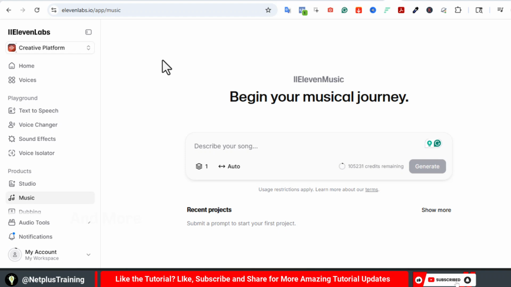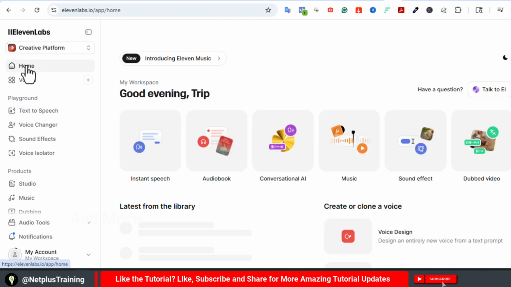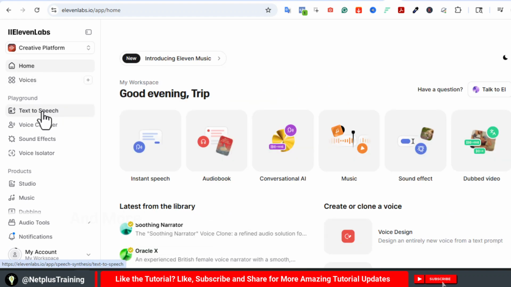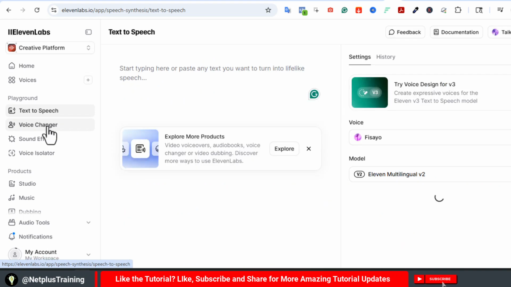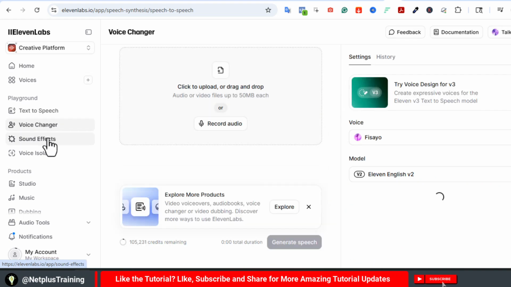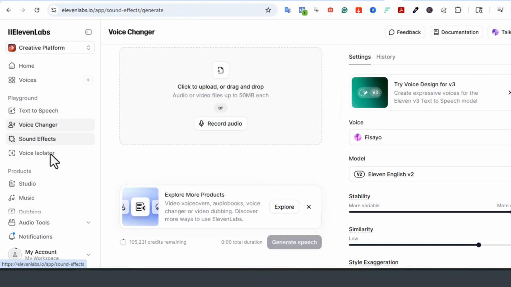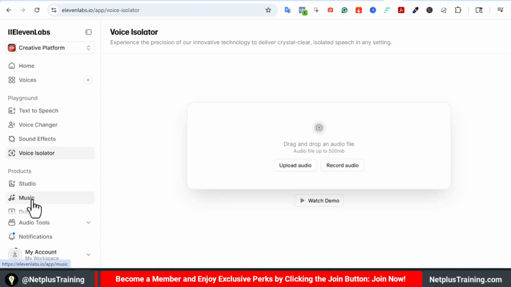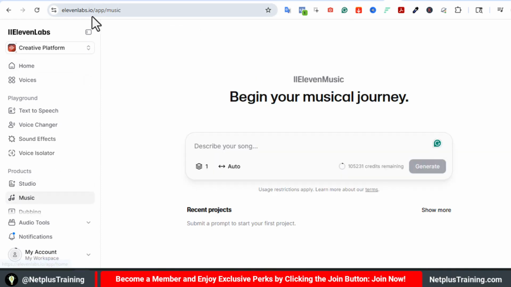Now, this is original music created by ElevenLabs Music. For those who don't know, ElevenLabs is a text-to-speech AI tool. It's the best text-to-speech AI tool actually. The same AI tool that allows you to clone your own voice, change voices, create sound effects, isolate voices, and so on. Now they have expanded into music creation with the launch of ElevenLabs Music, a new tool that lets